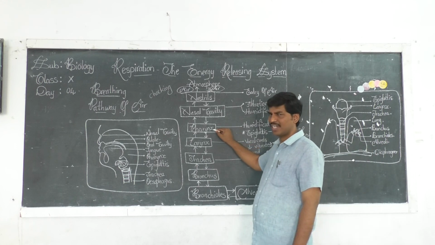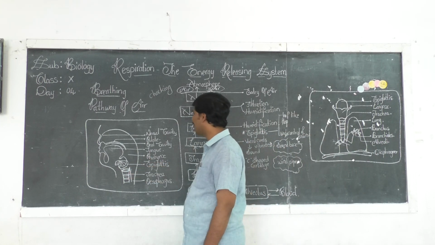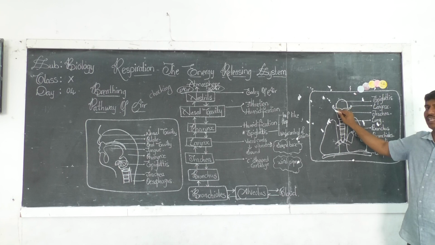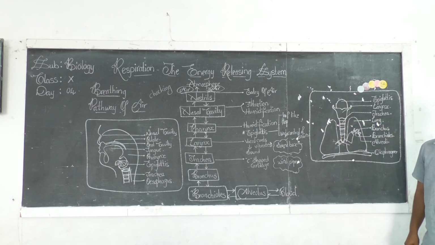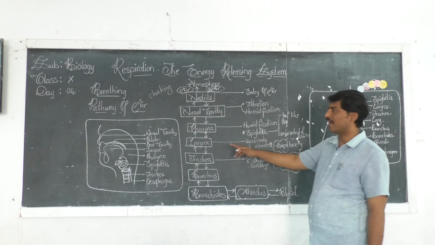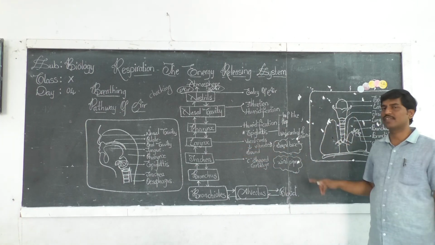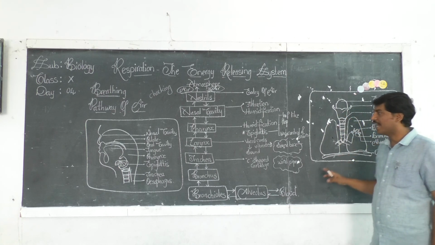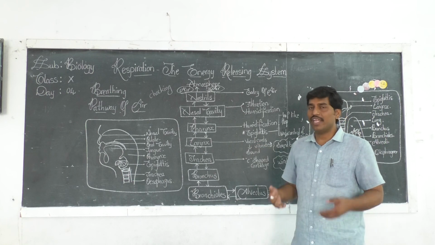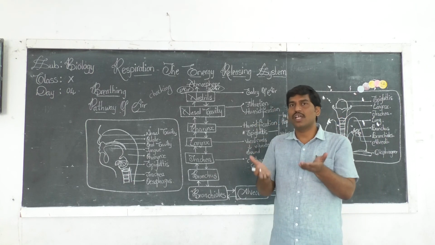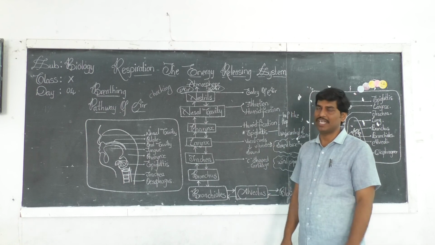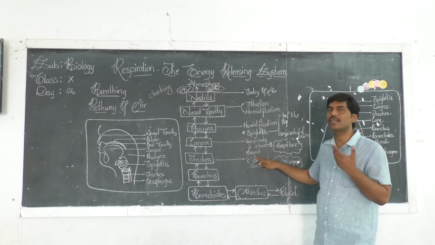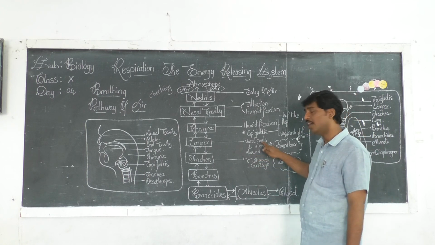Now, from the pharynx, right? The first part of the trachea is called larynx. You can look, this is the first part of the trachea. So this is called larynx. Now the air from the pharynx is entering into the first portion of the windpipe, which is called larynx. This larynx contains vocal cords. When the air from the lungs comes out, these vocal cords start vibrating. Now due to this vibration, sound is produced. We are able to produce sounds because of the vocal cords.